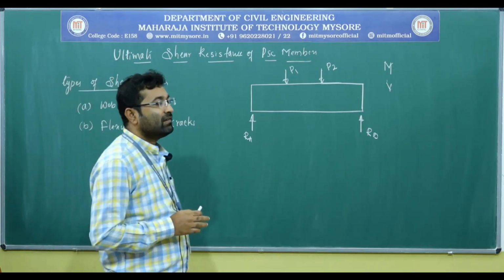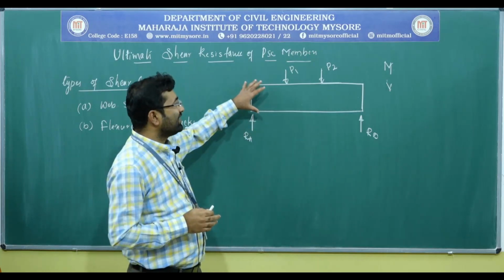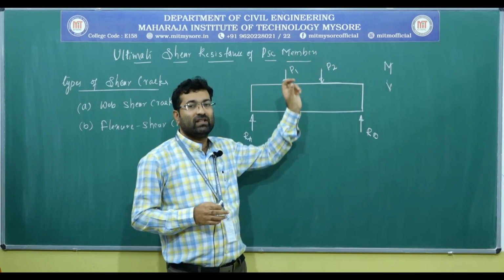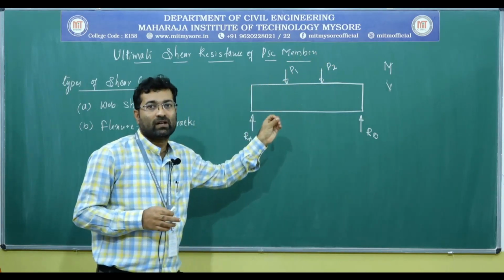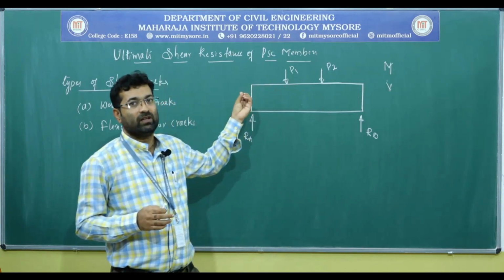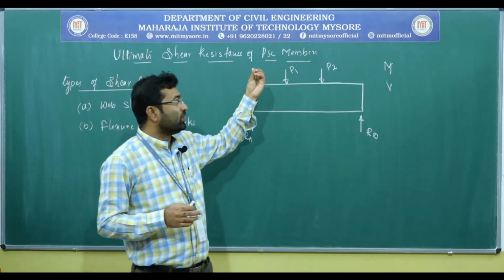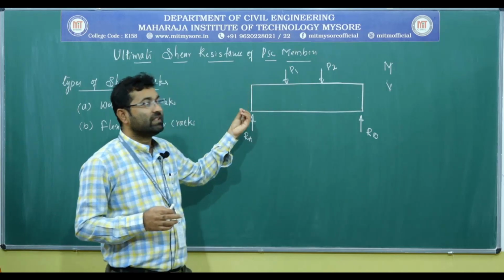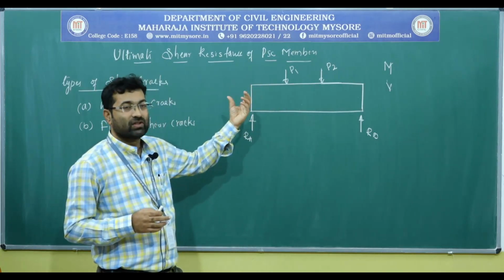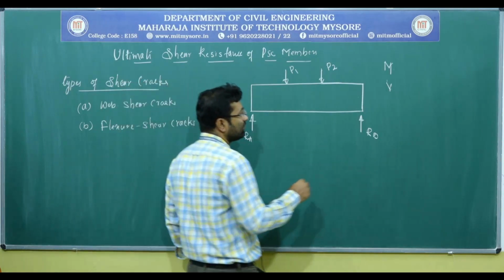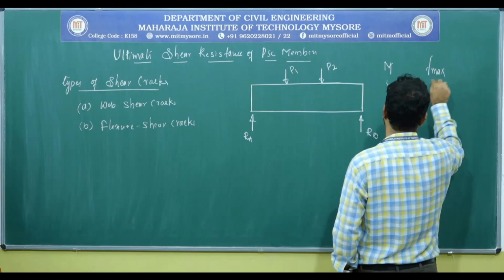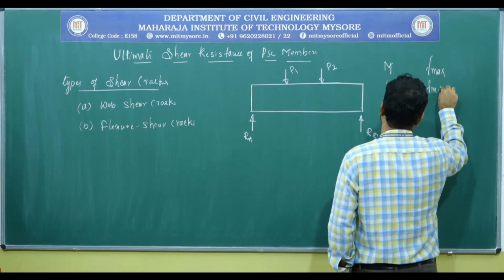Now, whenever there is an increase in the load, there will be a development of stresses, either flexural stresses or shear stresses. The resultant of these flexural stresses, pre-stressing force and shear stresses produces principal stresses F max and F min.